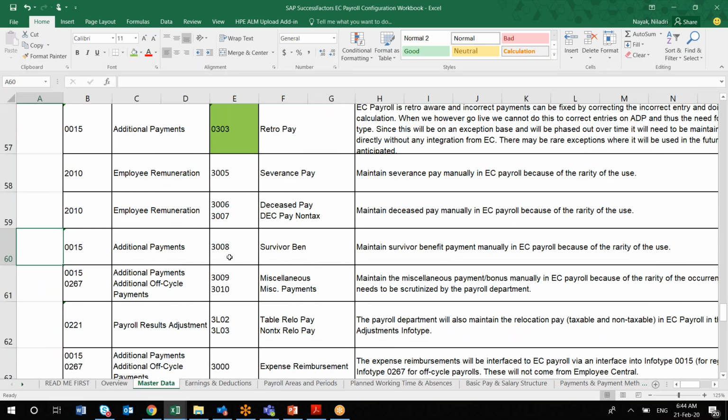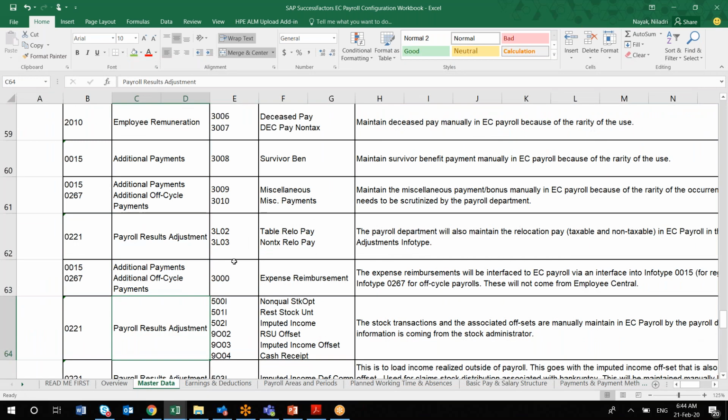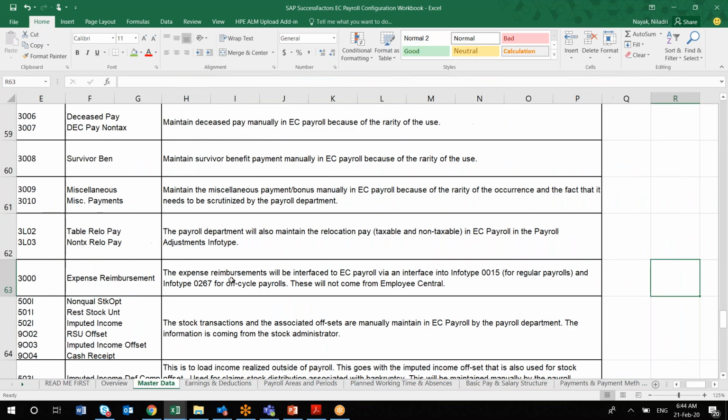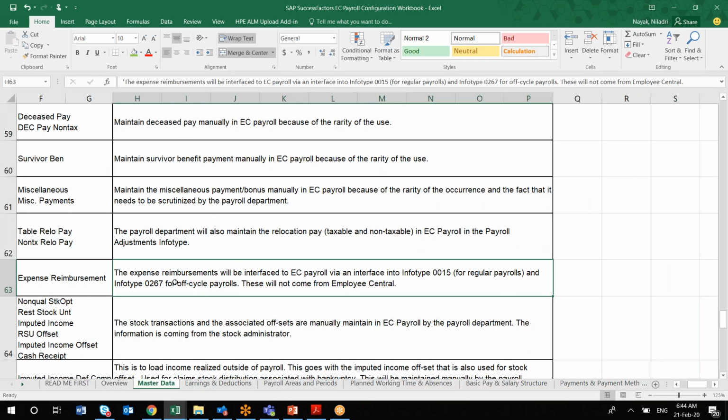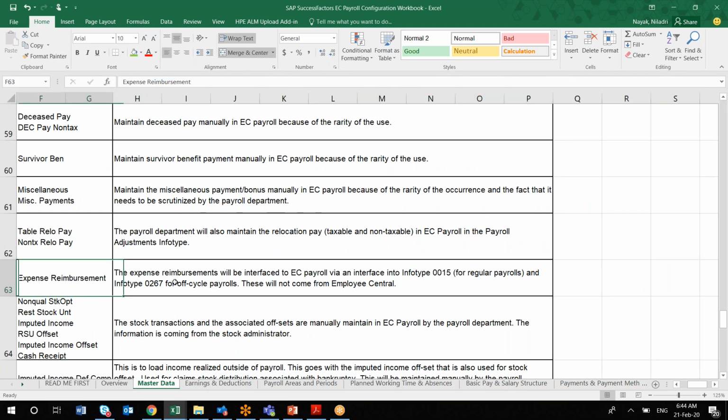That you have to capture here, all the information. Similarly for reimbursement, most of the reimbursements they are doing are under infotype 267. Here you will see the specific peculiarities or any special characteristics of those particular infotypes or wage types. You have to capture it here.